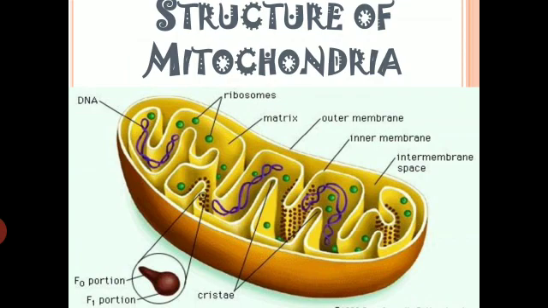And if you notice, a lot of things are given in this particular diagram. As you can see, the mitochondria is a double membranous organelle, and it has an outer membrane and an inner membrane. Between the outer membrane and inner membrane, there is a place called the intermembrane space. Other than that, you'll also be able to see that DNA is present in mitochondria. It has its own ribosomes, it has the matrix itself, and there is one more thing which is present in mitochondria, that is oxysomes. So we will talk about all these things in a little detail now.